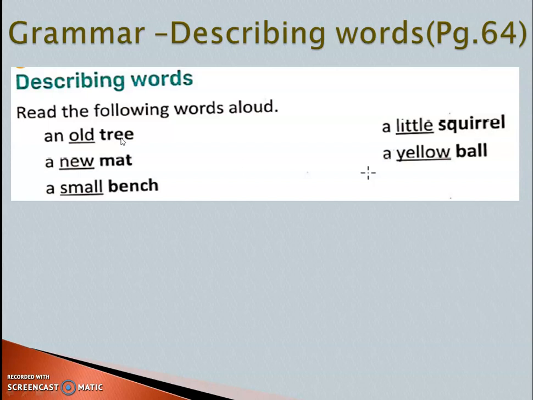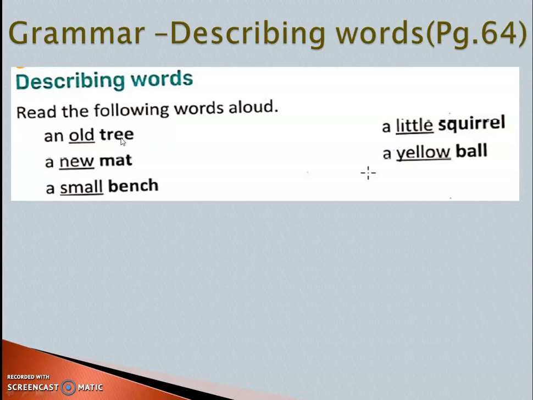That is the little squirrel. So it says about the squirrel, little squirrel. They played with the ball, and they mentioned yellow color, so here we can say yellow ball. This color is mentioned about the ball. The bench size is mentioned, a small bench. A new mat, about that mat, it is a new mat or old mat or whatever it is.